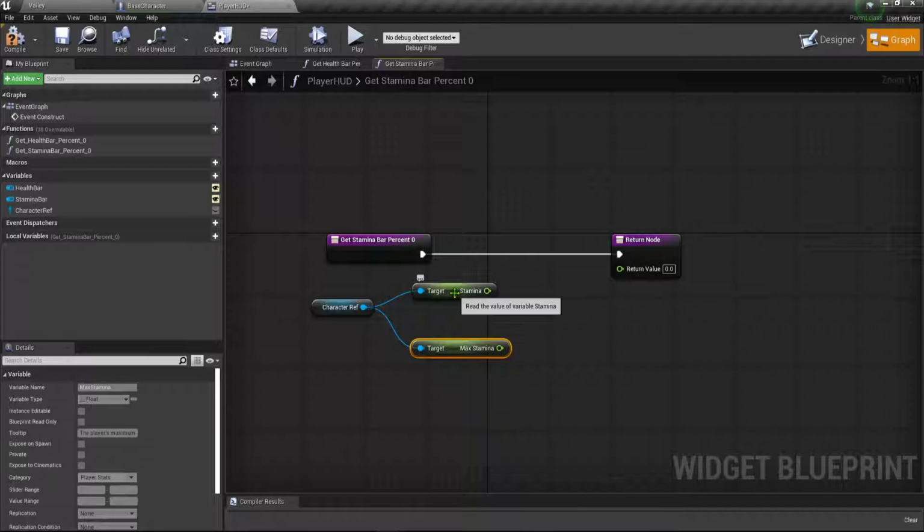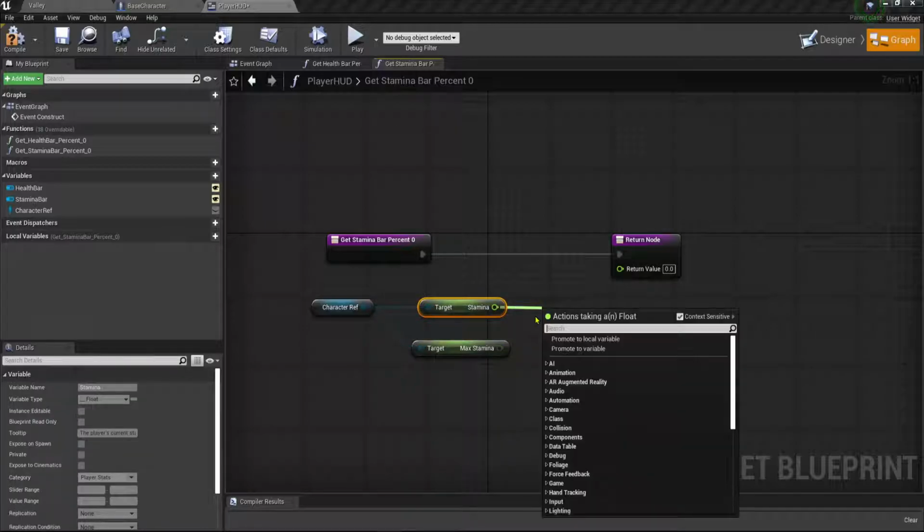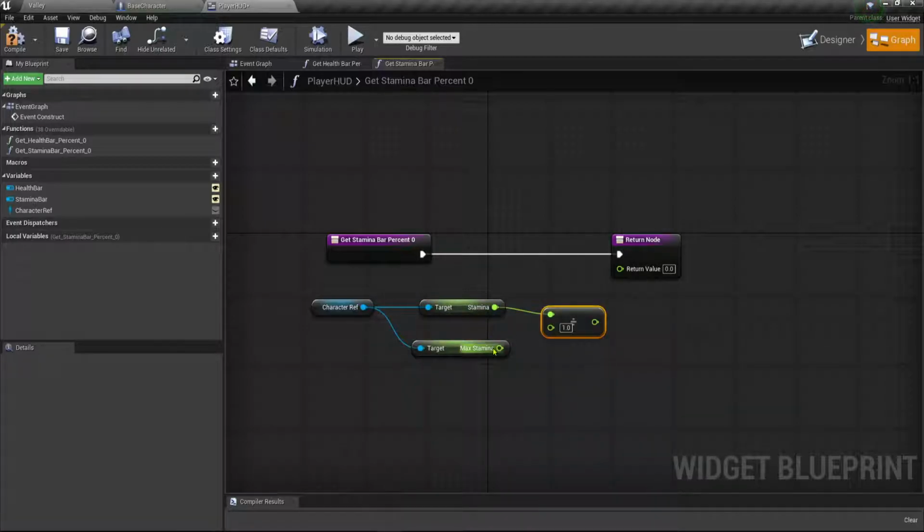Okay. We will divide those. Float divided by float. Plug that in. And compile. Okay, so that's really all we need to do for now in here. We'll be adding to this.